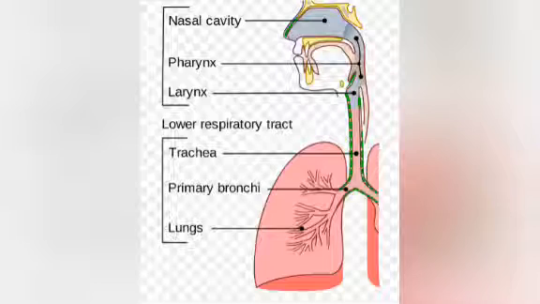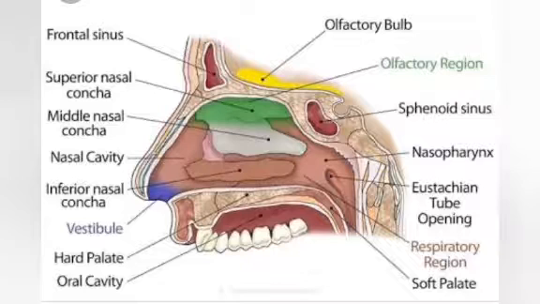The respiratory system is divided into two tracts, the upper respiratory tract and the lower respiratory tract. The upper respiratory tract includes the nasal cavity, pharynx and larynx, whereas the lower respiratory tract includes the trachea, primary bronchi and lungs.